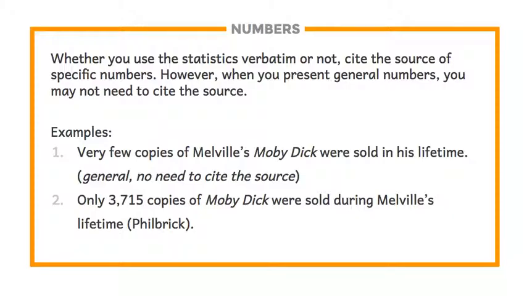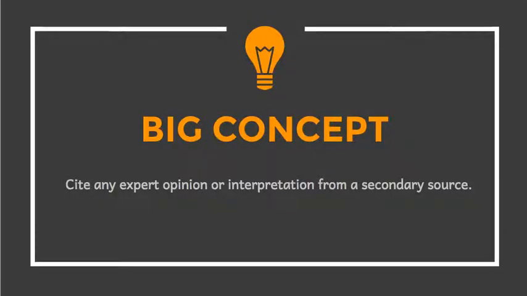So we've talked about citing quotations, and we've talked about citing numbers. The third point is that you should cite any expert opinion or interpretation that comes from a secondary source. In other words, your own opinion about a text or about a writer and your own interpretation of a text doesn't need to be cited. However, when you present someone else's opinion and their way of seeing a novel or a short story or a poem or a play, you should provide citation information for that.